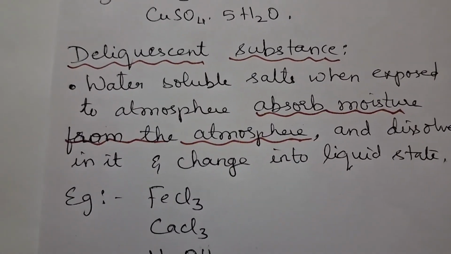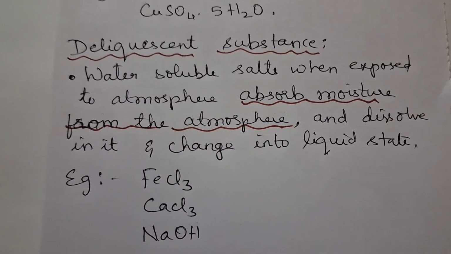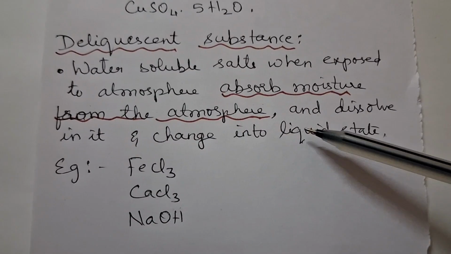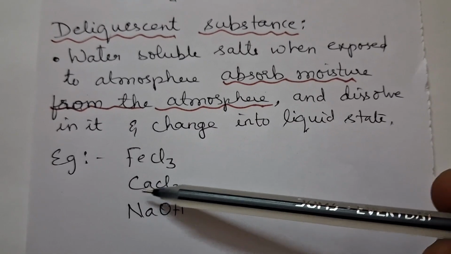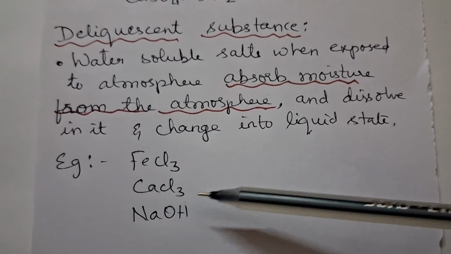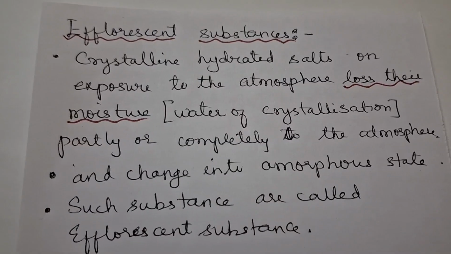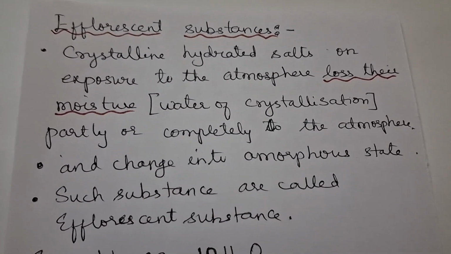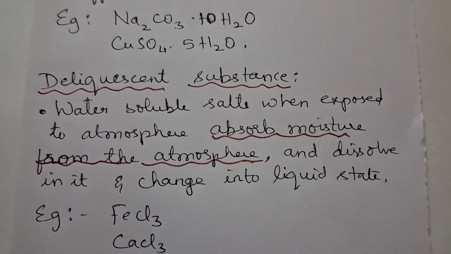Next is deliquescent substance. Water soluble salts, when exposed to the atmosphere, absorb moisture and change into liquid state. Examples are ferric chloride, calcium chloride and sodium hydroxide. These are known as deliquescent substances. In efflorescent substances, they lose their moisture. In deliquescent substances, they absorb moisture.